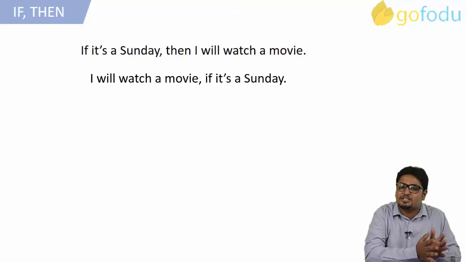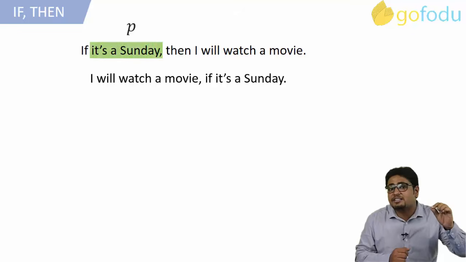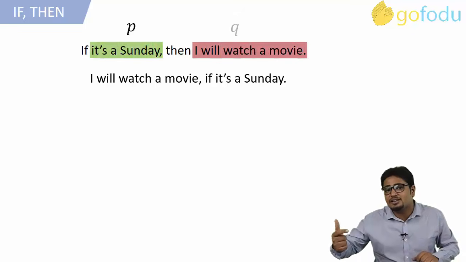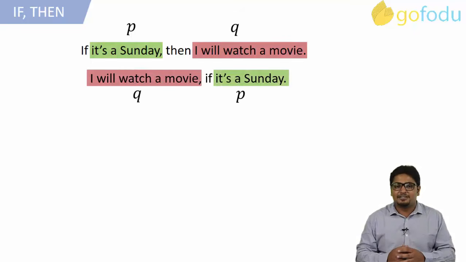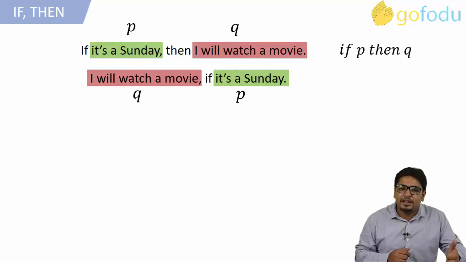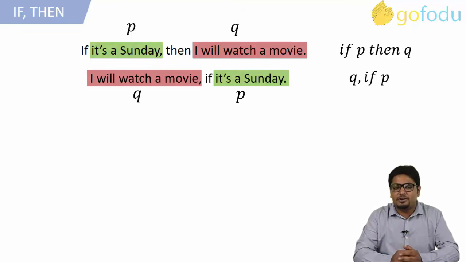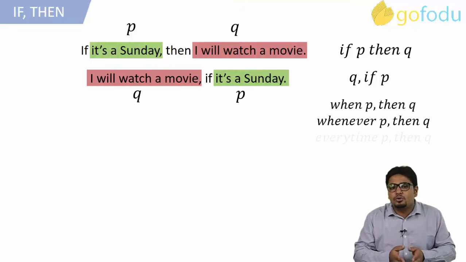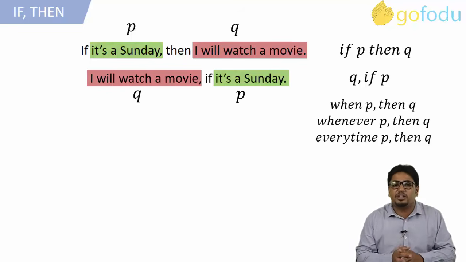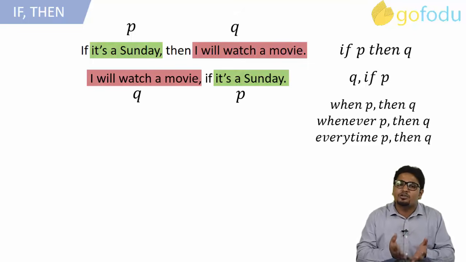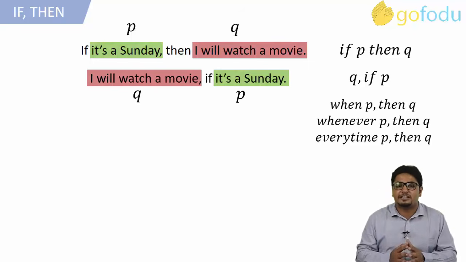Just be precautious while assuming P and Q. We are considering it is Sunday as P and the other one as Q. Same goes with the second statement. So, the first one is if P then Q and the second one is Q if P. Also, when P then Q, whenever P then Q, every time, each time, they all have the same meaning. So, no matter how the statement is constructed, its implication will always remain the same.